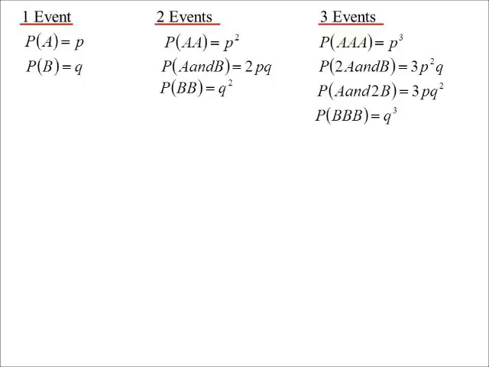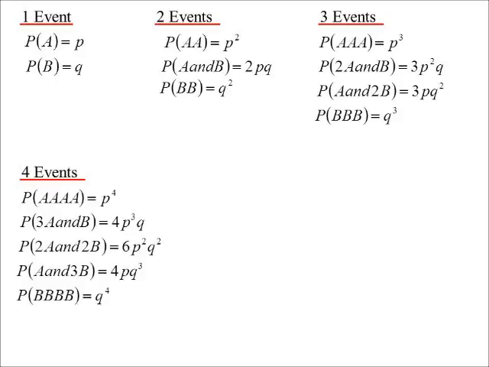That is familiar. Three events. Again, we see something familiar. Two A's and a B, but we don't care about the order: 3P squared Q. An A and two B's: 3PQ squared. And Q cubed. Ooh. Four events. P to the 4, 4P cubed Q, 6P squared Q squared, 4PQ cubed, and Q to the power of 4. Look at those coefficients. They're very, very familiar.